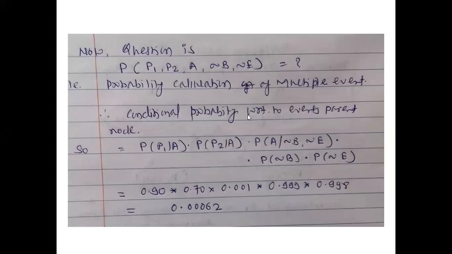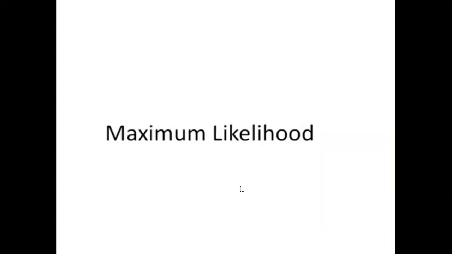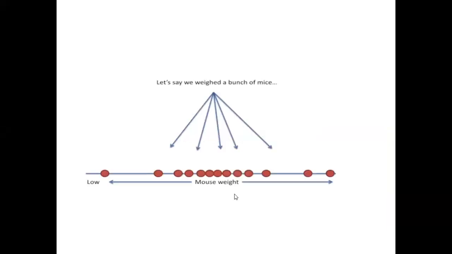In a Bayesian belief network, the probabilities of more than one event, or dependent events, are calculated. What is important is the conditional probability with respect to the events, that is, the parent node. We'll move to the next topic of unit number 5, that is maximum likelihood. We will also go through an example.